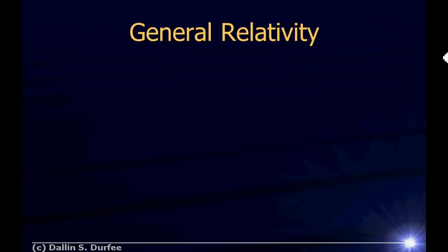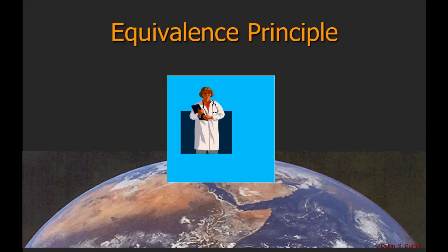Here's the idea with general relativity. Special relativity ignores gravity. Einstein later comes along with general relativity and says, here's a way we can incorporate gravity into all of this. And the way that he incorporates gravity is he comes up with the equivalence principle. He makes another postulate that says gravity and acceleration are equivalent. What does that mean? The equivalence principle basically says if I put a scientist in a box, and they cannot communicate with the outside world, they cannot tell the difference between gravity and acceleration.